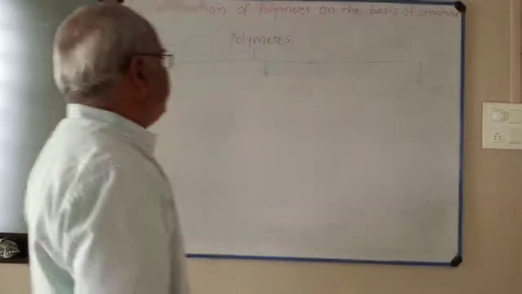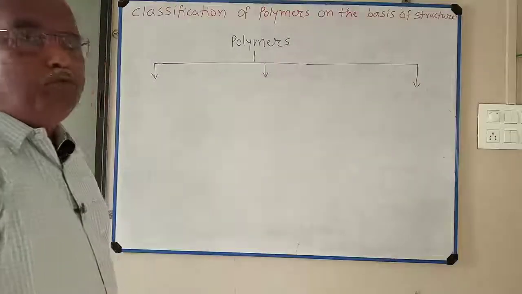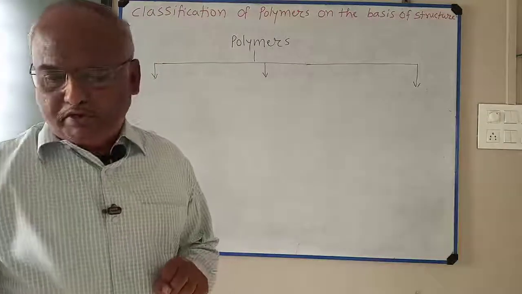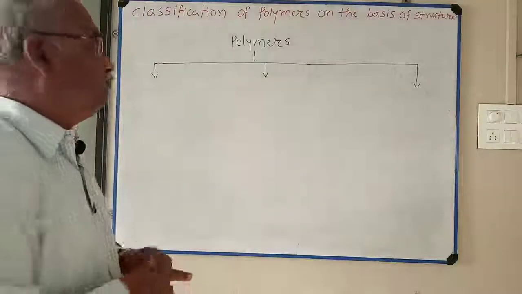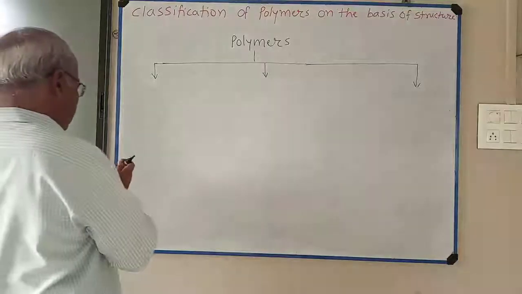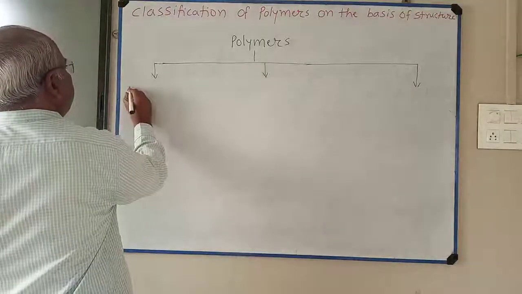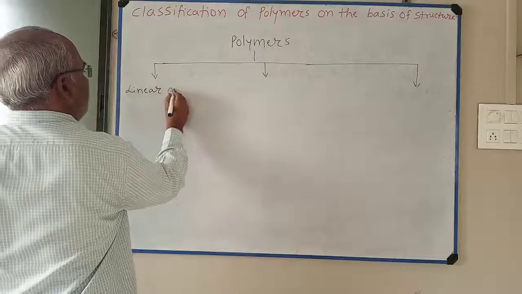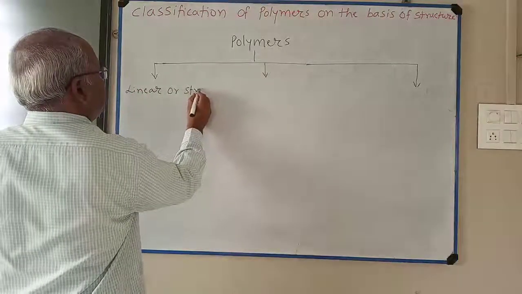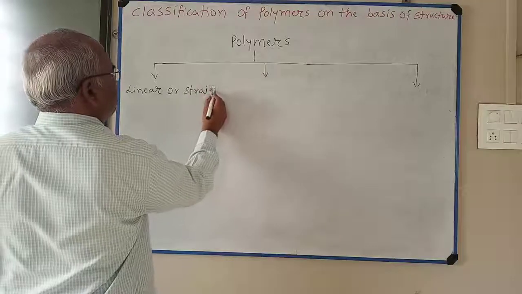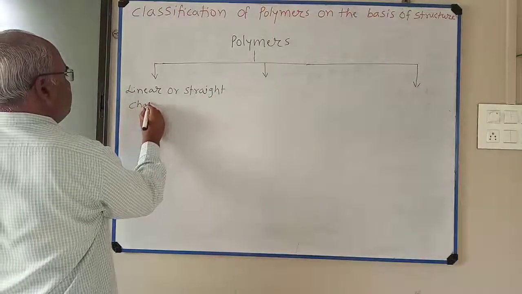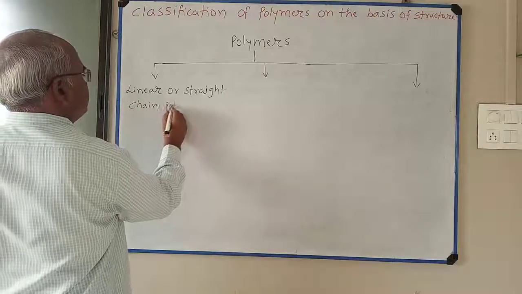On the basis of structure, polymers are classified into three types. One is called linear or straight chain polymers.